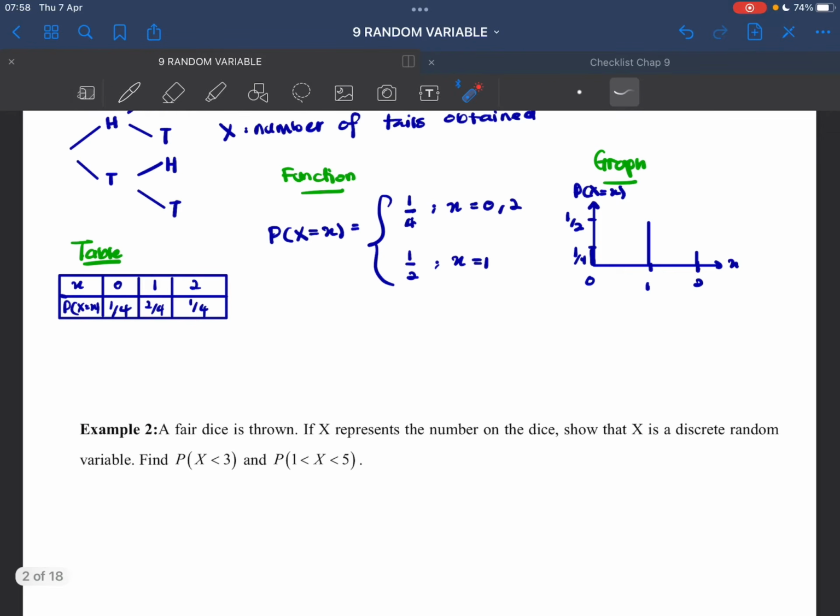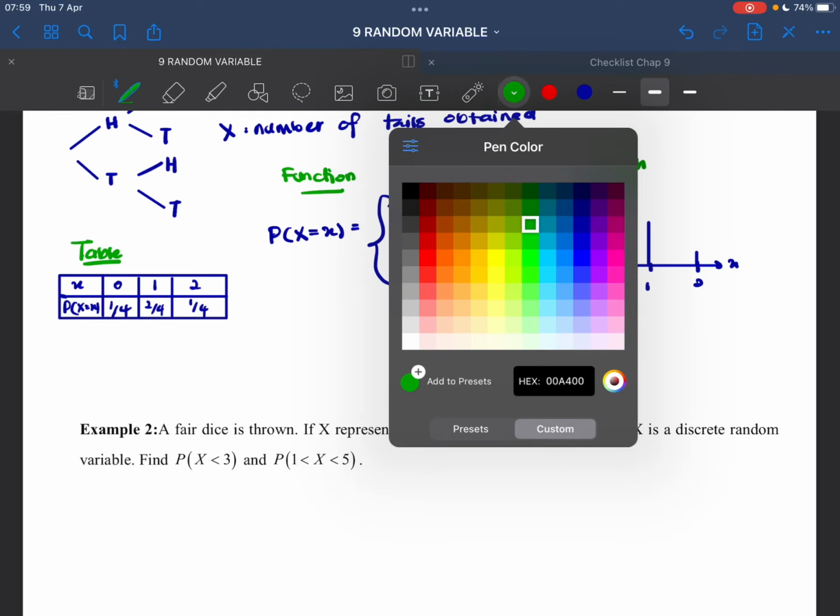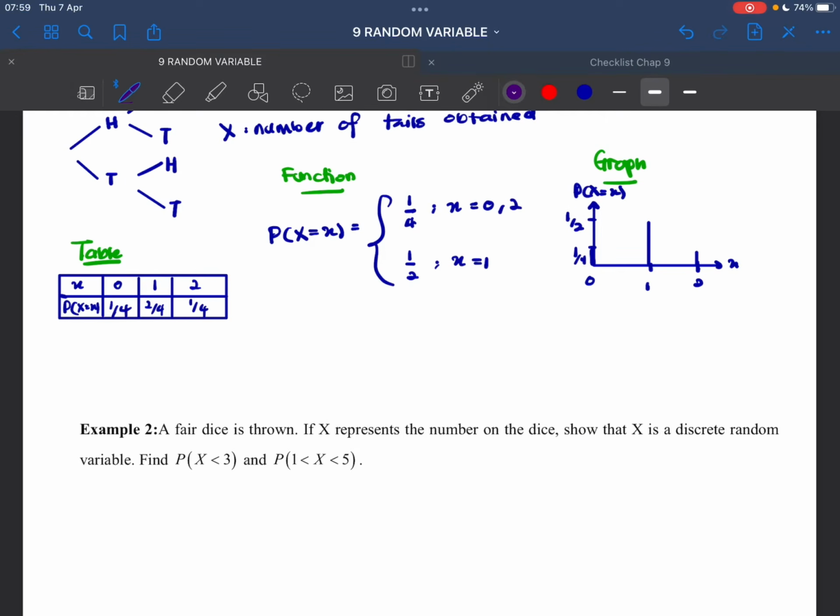So what we have to do here is, let's just change the color. Here we have summation of p(x) equals to x, so we have x until 2. This one is i equals to 0 up until 2 is equals to, so when x equals to 0, we have the probability 1 over 4. When x equals to 1, we have probability 2 over 4.